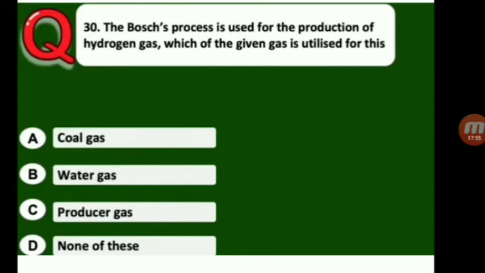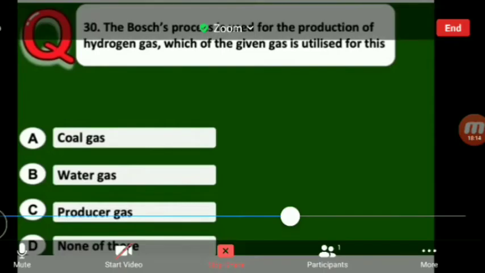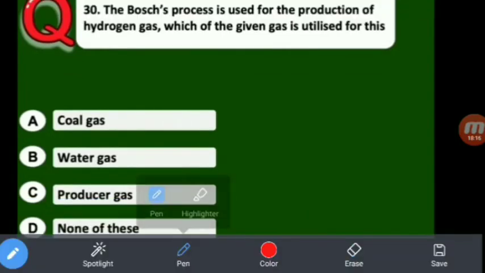Here, coal gas, water gas, producer gas, none of these. So water gas, CO plus H2, treated with water, that is steam, in the presence of catalyst to give carbon dioxide plus hydrogen gas. So the answer is B, water gas. It is correct.